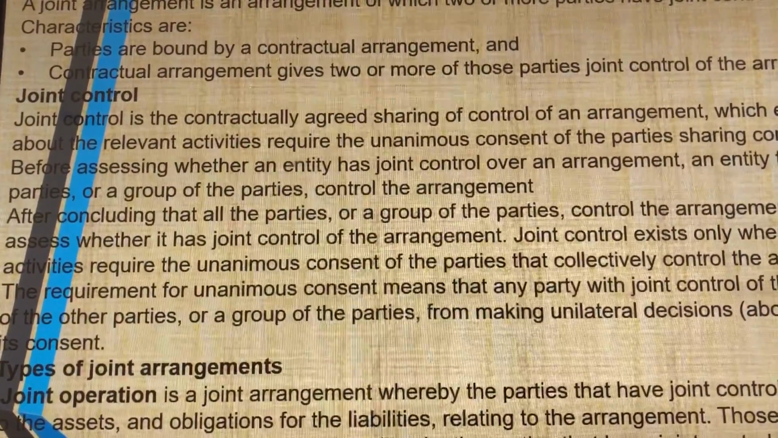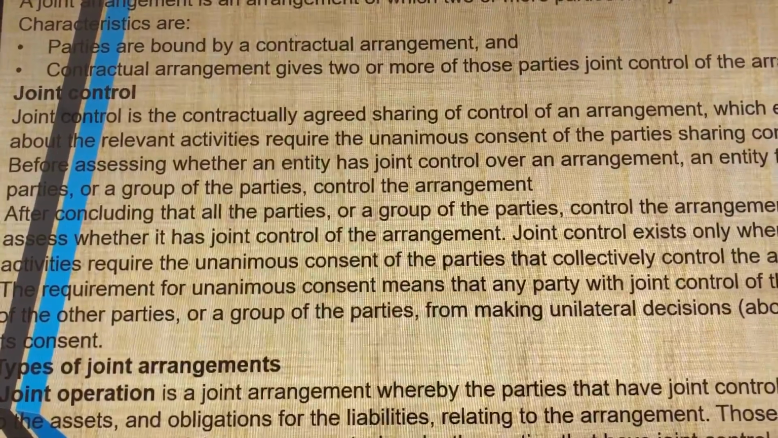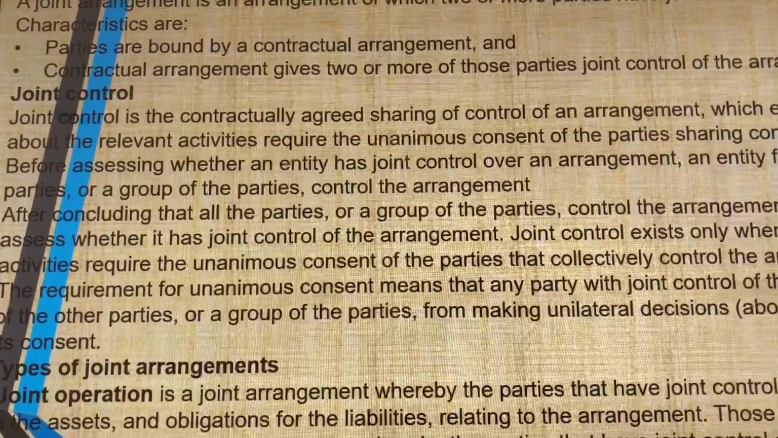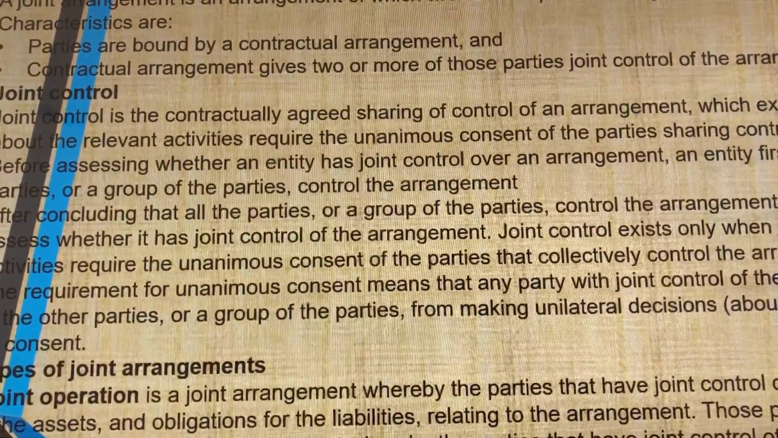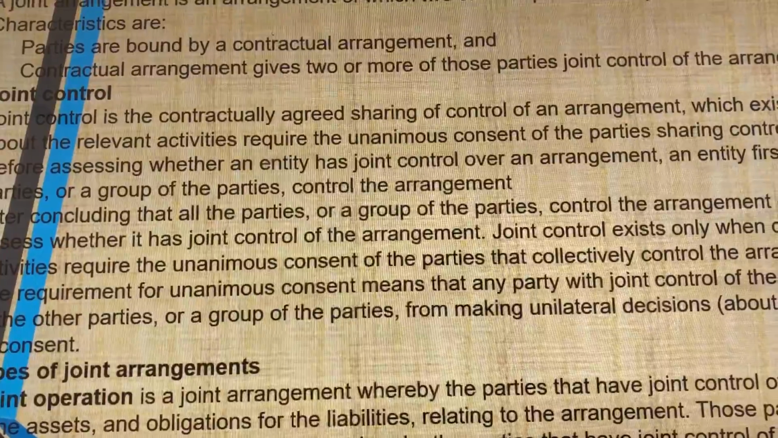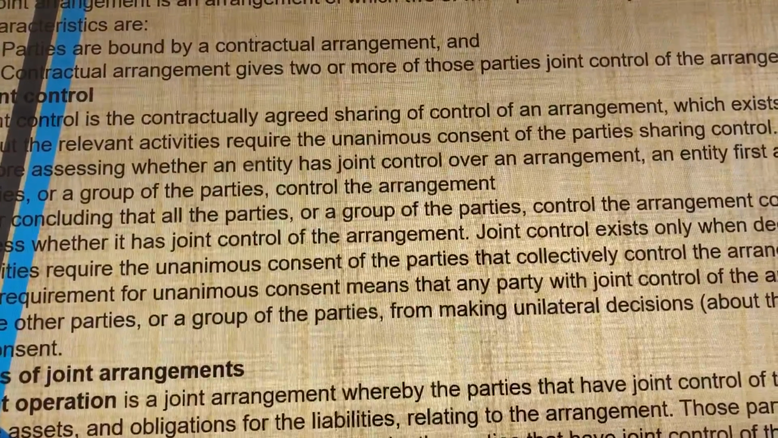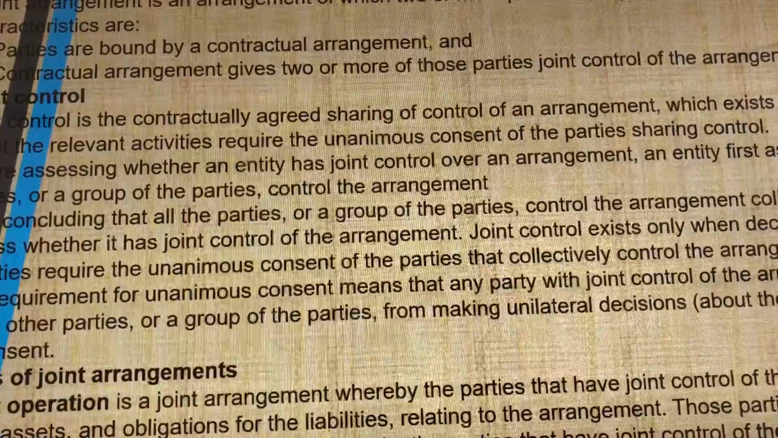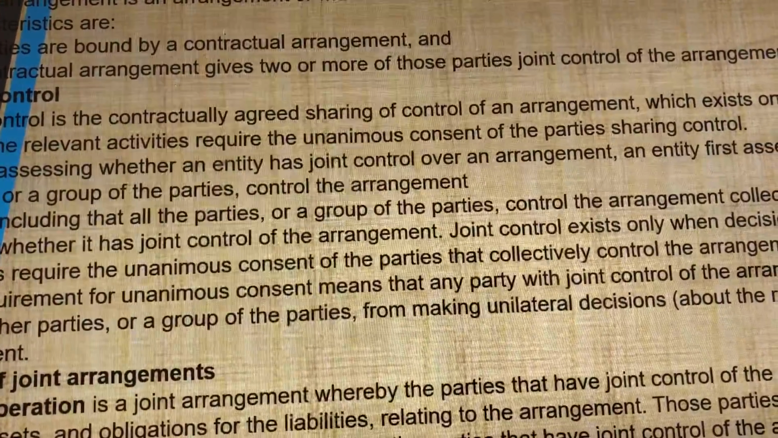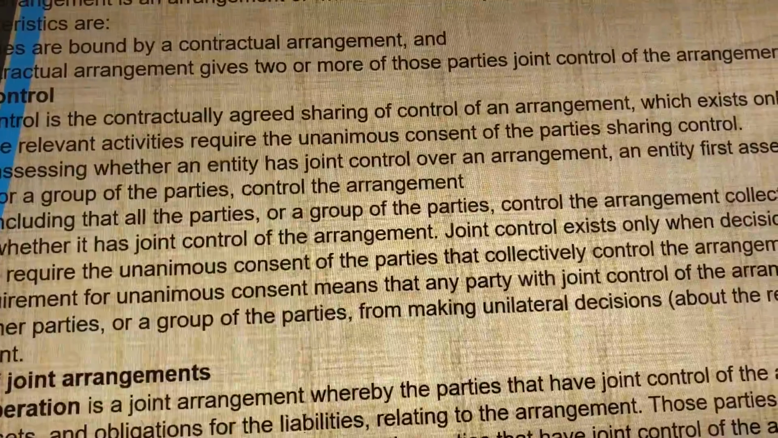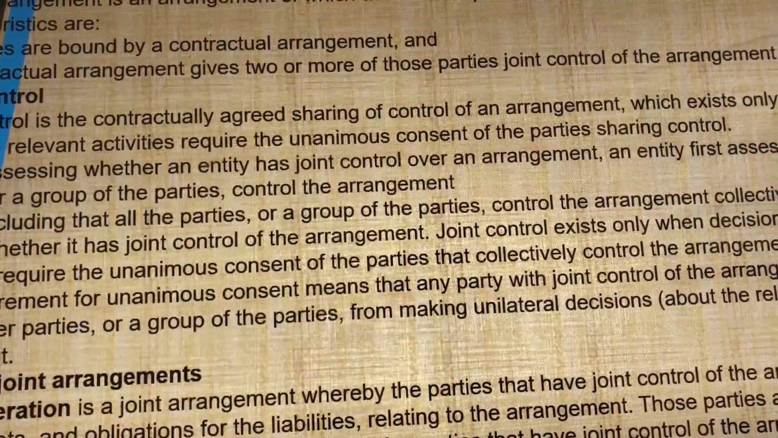Today we are studying IFRS 11, joint arrangements. A joint arrangement is an arrangement of which two or more parties have joint control. Characteristics are: parties are bound by a contractual agreement. Contractual agreement gives two or more of those parties joint control of the arrangement.